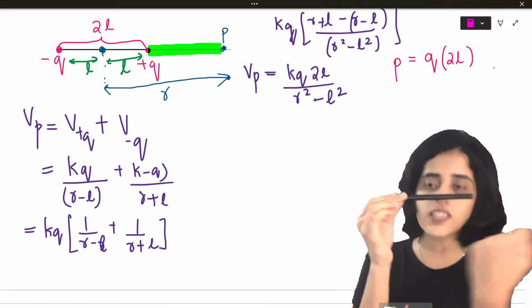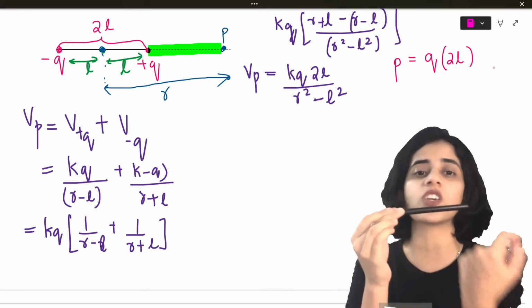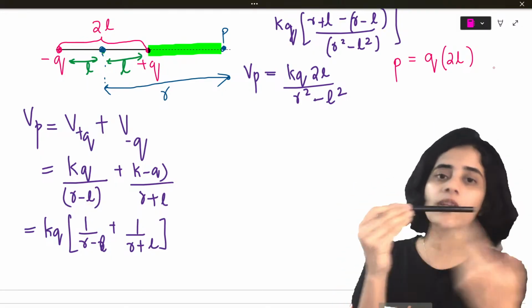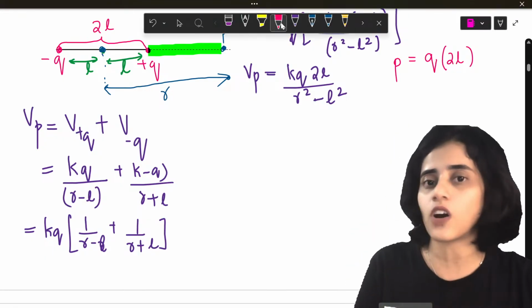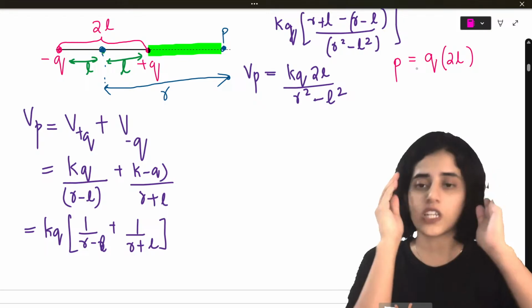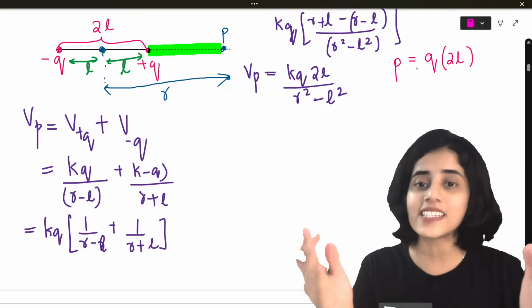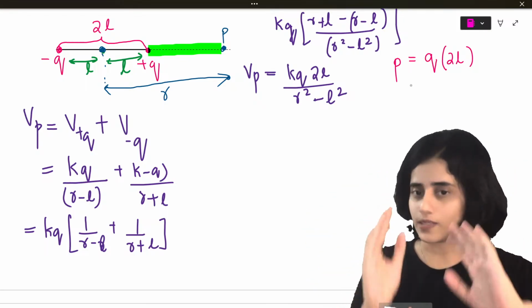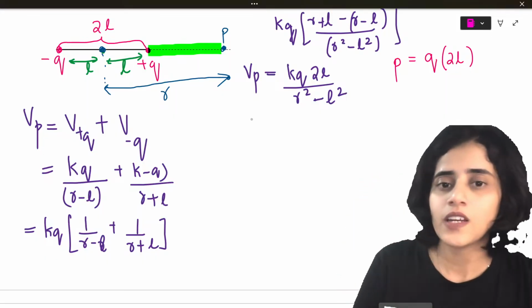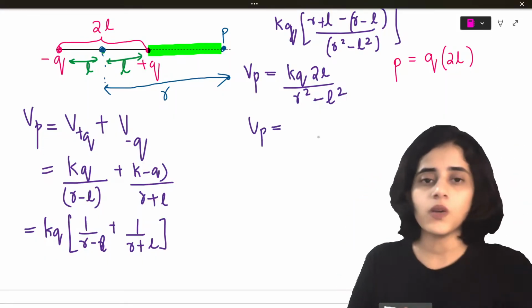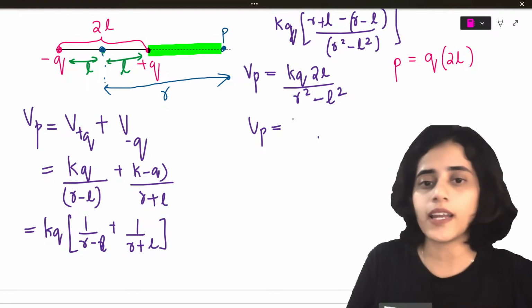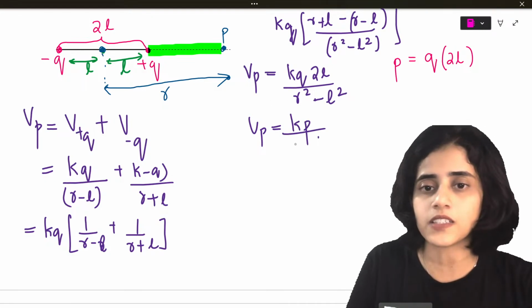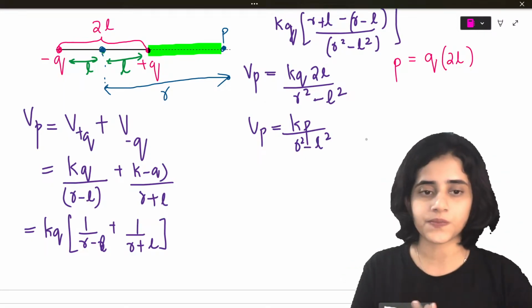So here the distance between the two charges is 2L. So it's Q into 2L. Now if the distance between the two charges is X, it will be Q into X. So 2L is not a constant value. Whatever the distance between the two charges is, that will be your 2L. Instead of 2L, you should put that. So now VP will be what? VP will be K into Q 2L, I will put it as P, so KP divided by R square minus L square. Okay?